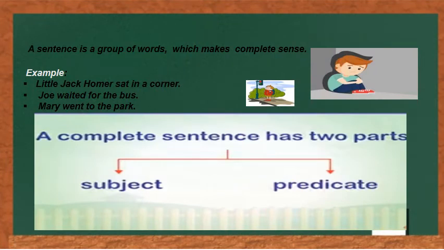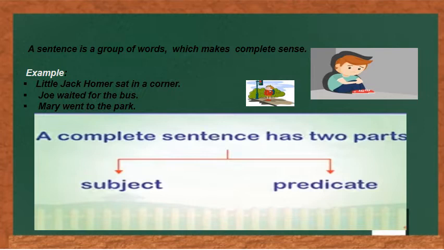Let us begin with a sentence. A sentence is a set of words which is complete in itself or which makes complete sense. In other words, we can say that a sentence is a grammatical unit of one or more words that expresses an independent idea or an independent sentence, a question, a request, a command, an exclamation, etc. Have a look at the examples given there in the slide.